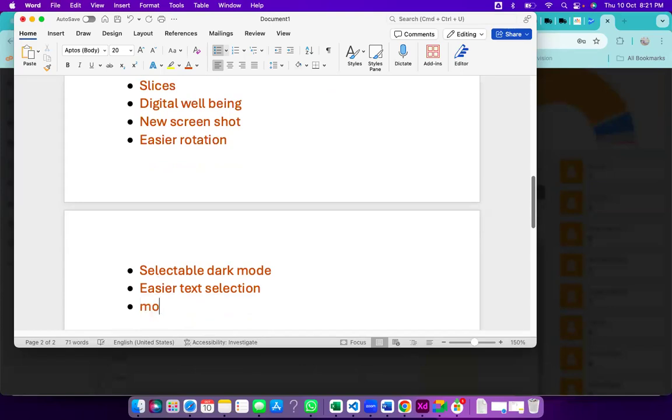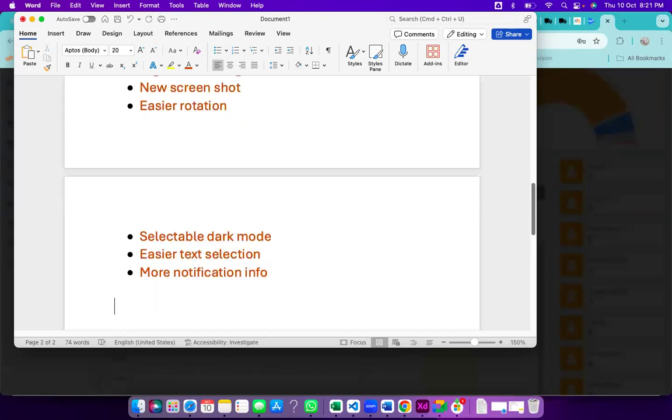Like for 2 messages from 2 persons, it will give the first message, hi from A, hi from B, like that. It will give that feature. So that is the Android 9.0 features.